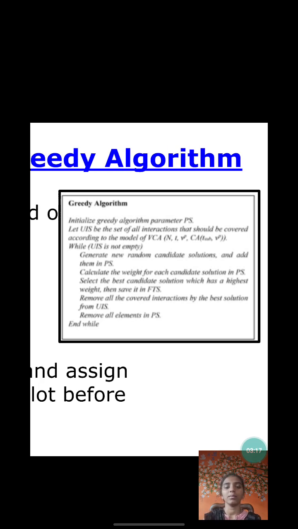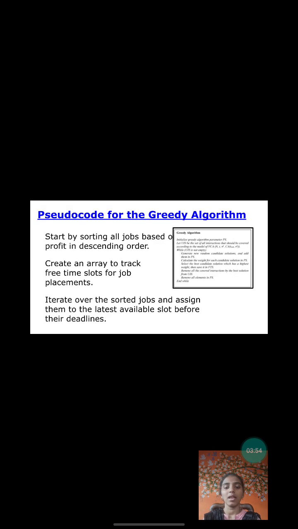Initialize the greedy algorithm parameter PS. Let UIS be the set of all interactions that should be covered according to the model. While UIS is not empty, generate new random candidate solutions and add them to PS. Calculate the weight for each candidate solution in PS. Select the best candidate solution, which has the highest weight, to save in FTS. Remove all the interactions covered by the best solution from UIS. Remove all elements in PS, and end while.